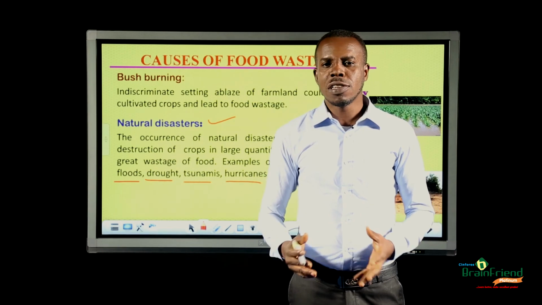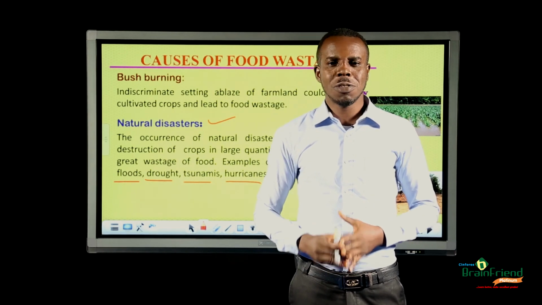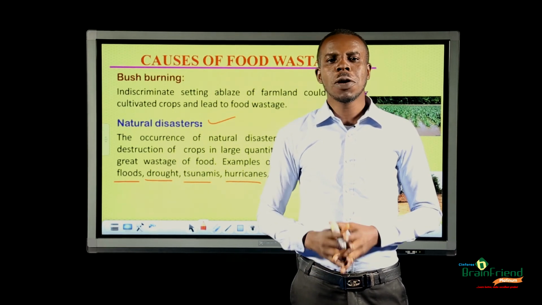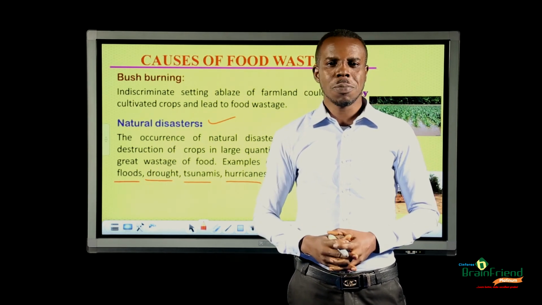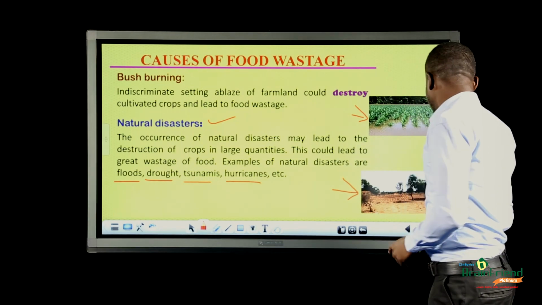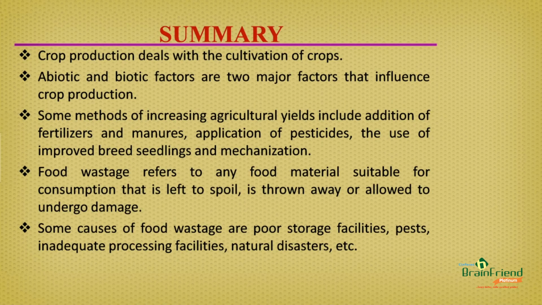Having said all these, we have come to the end of today's lesson. But before we go, let us take a look at what we have learned so far in a summary. In summary, we learned that crop production deals with the cultivation of crops. We also learned that abiotic and biotic factors are the two major factors that influence crop production.